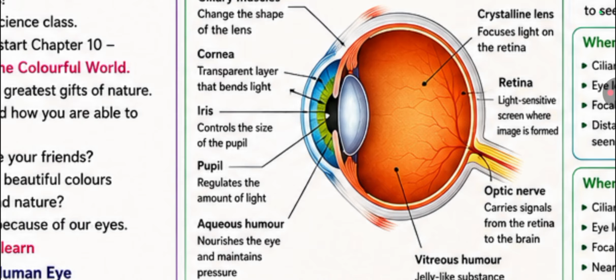Okay? Can anyone tell me which part of the eye controls the amount of light entering the eye? Pupil. Very good. Which part receives the image? Retina. Excellent.